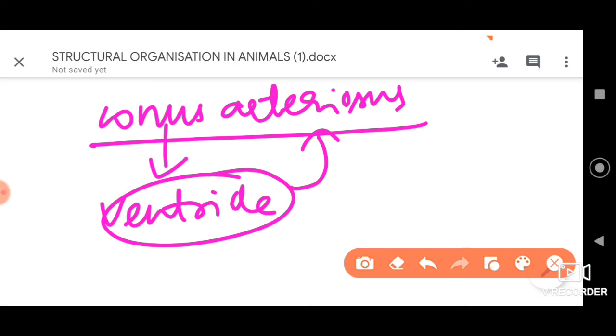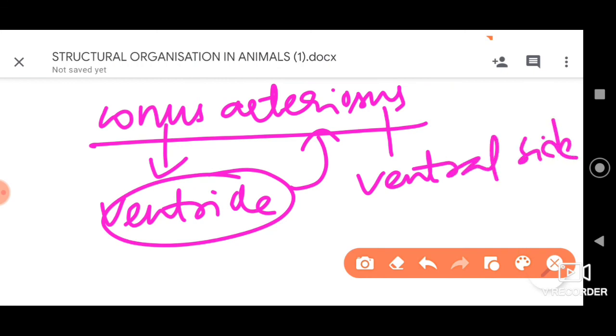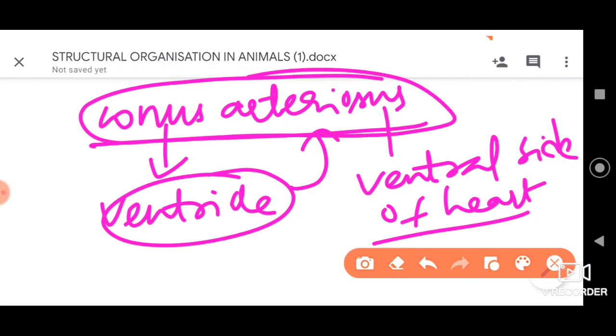It is present on the ventral side of the heart, or in the front portion of the heart we can find it. Into this structure ventricles will go and attach. That structure is called as what? Conus arteriosus. So what happens here after the blood and ventricle join there?